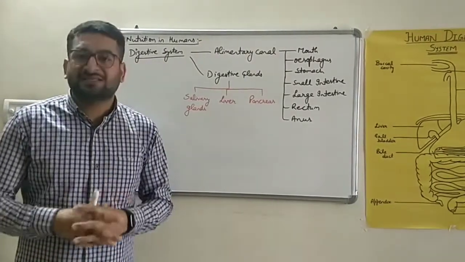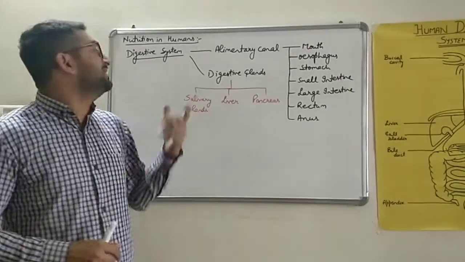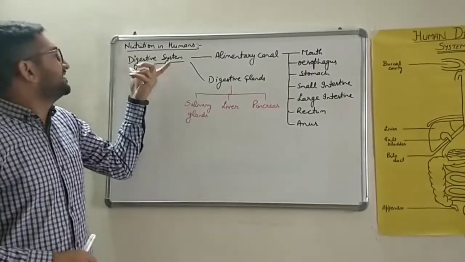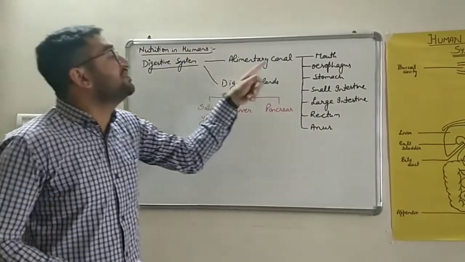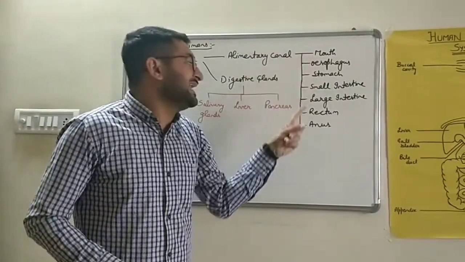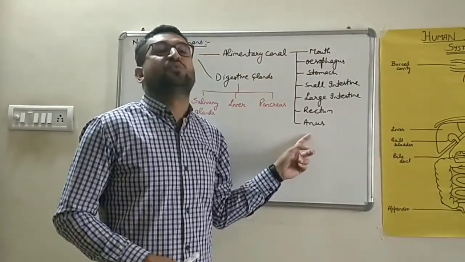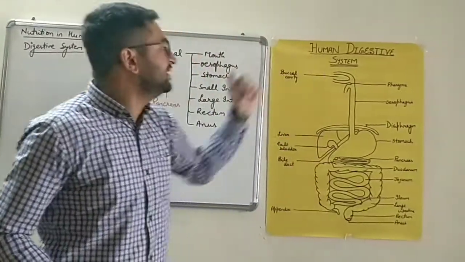It is a complex system which has many organs that help in digestion, and we call it the digestive system. Digestive system is composed of two various parts. One is the alimentary canal. It is a long tube which starts from the mouth and ends at the anus, and is known as the alimentary canal. And this is the diagram of the human digestive system.